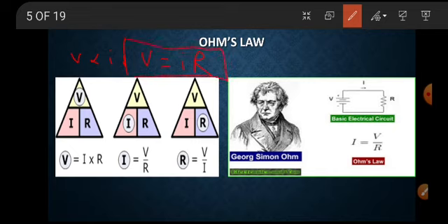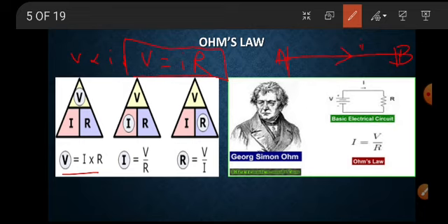You can remember Ohm's law by the following triangle. V is always written at the top. If you want the potential across the wire, between end A and end B, with current passing through this conducting wire, then V equals IR. So from V equals IR, you can find the voltage.